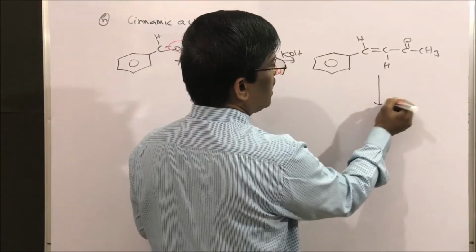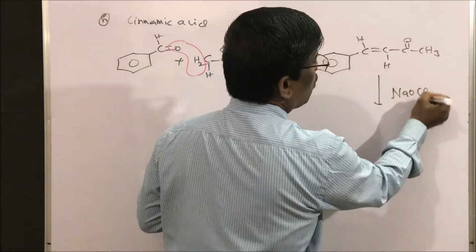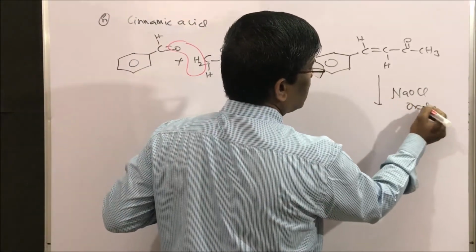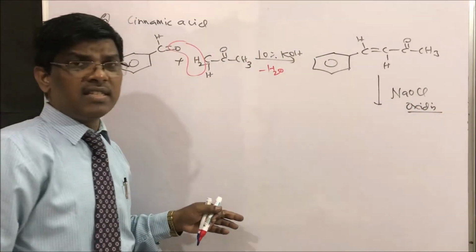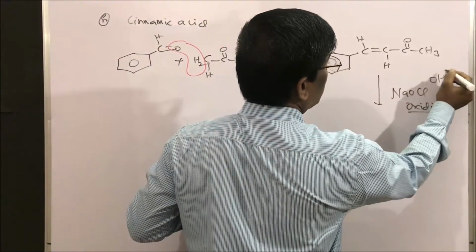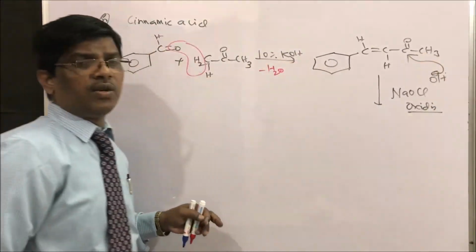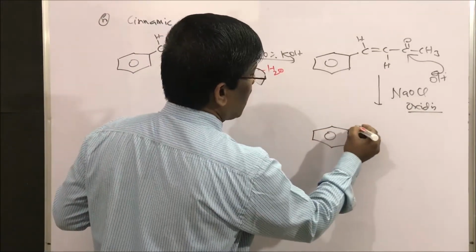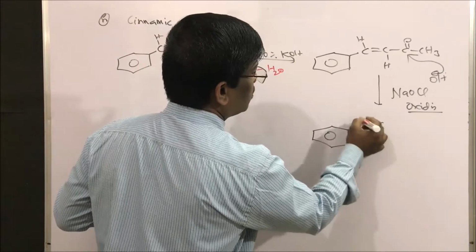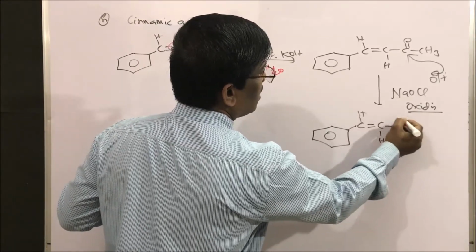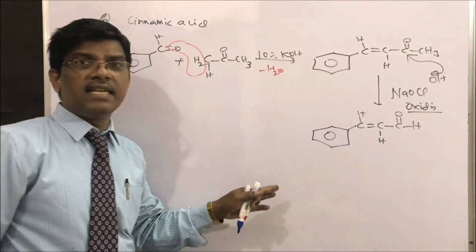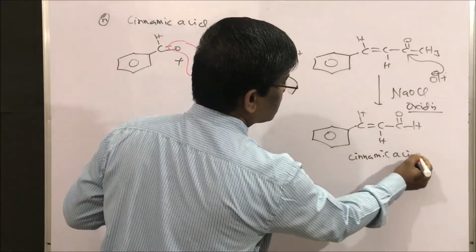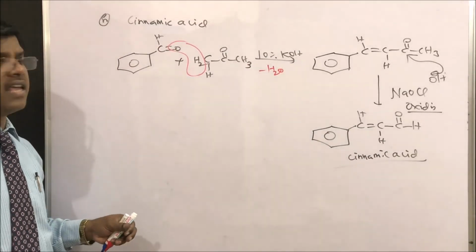Further oxidation with sodium hypochlorite. Sodium hypochlorite is an oxidizing agent. Oxidation takes place, where this OH will be added to this to give the acid, cinnamic acid. This is what we are going to get. Cinnamic acid: C double bond C, hydrogen and COOH. This is cinnamic acid. We are going to get cinnamic acid.